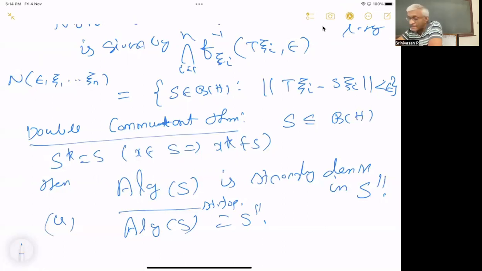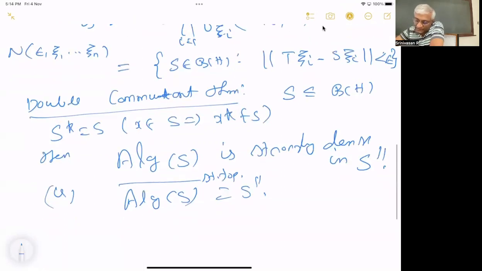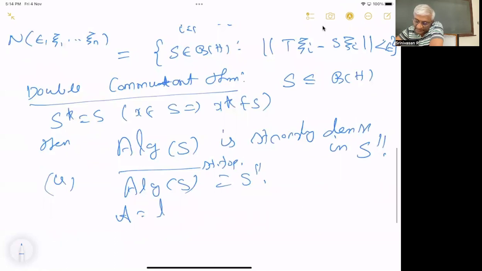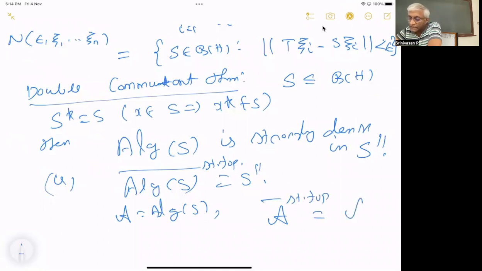You forget about that. You take an algebra. Just take an algebra. Let A be the algebra generated by S, which is just an algebra. Then A closure is a topological statement. It is a topological closure in the strong topology. That is equal to the double commutant, which is completely an algebraic operation.